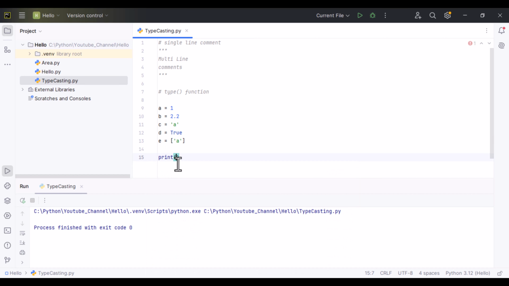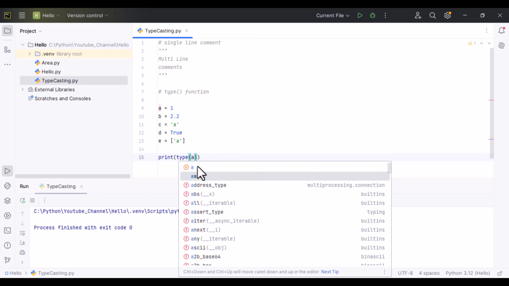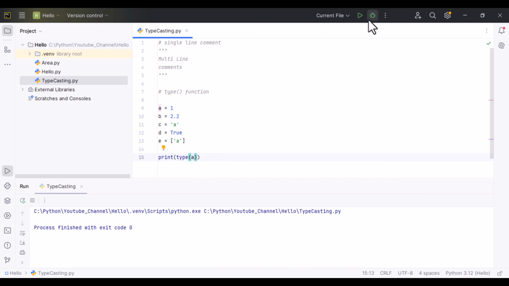I will write print, type, and inside the parentheses the variable name a. If I execute this code, it returns class int. It returns the data type of this variable, which is an integer.